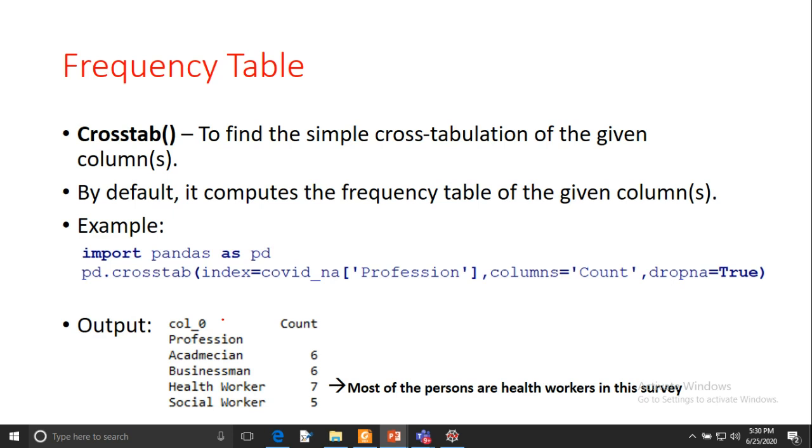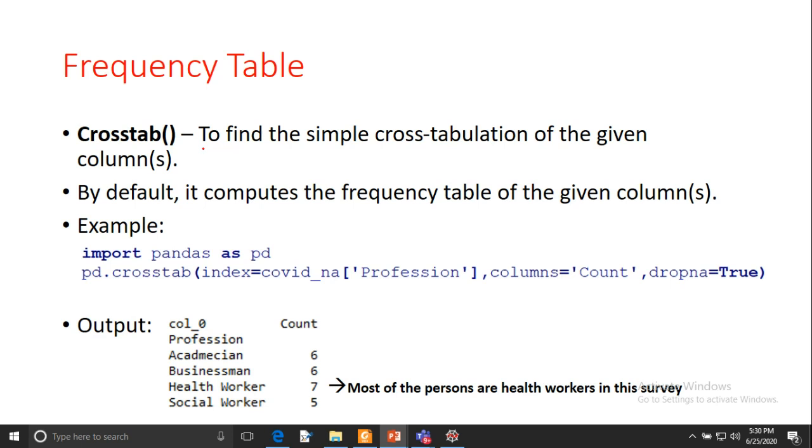If we want to know more about that data frame, we have to see the relationship between the variables that exists between them. To see that relationship, we use the frequency table, and we can do it one by one. For example, if you are checking the relationship between categorical variables, you can create a frequency table. And if you want to do univariate analysis, in that case you can also create a frequency table.